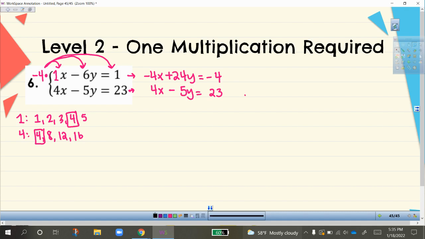So now that I have opposites, my opposites are shown here, negative 4x and positive 4x. I'm going to go ahead and add these equations together. And when I add these, my opposites cancel out. Negative 4x plus 4x is 0. 24y minus 5y is 19y.